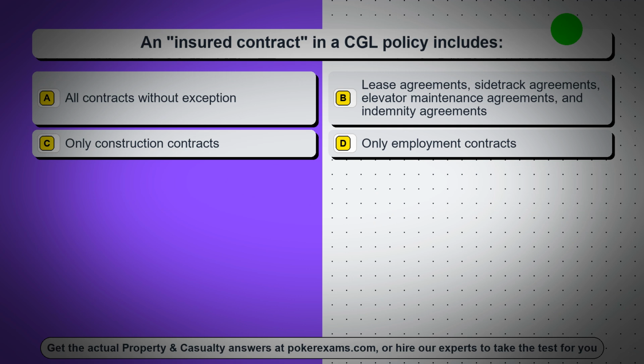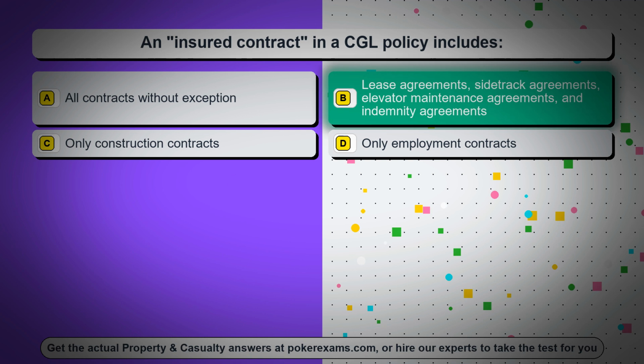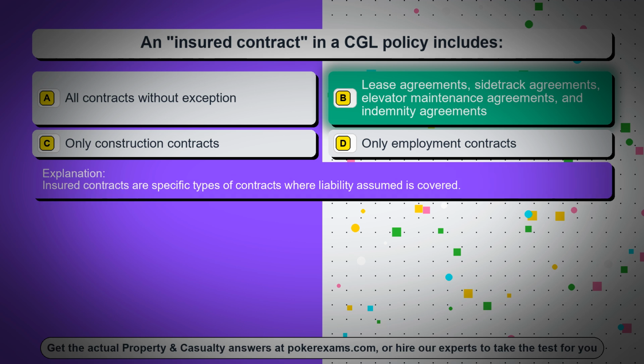Question 52. An insured contract in a CGL policy includes: Option A, all contracts without exception. Option B, lease agreements, sidetrack agreements, elevator maintenance agreements, and indemnity agreements. Option C, only construction contracts. Option D, only employment contracts. The correct answer is option B, lease agreements, sidetrack agreements, elevator maintenance agreements, and indemnity agreements. Insured contracts are specific types of contracts where liability assumed is covered.